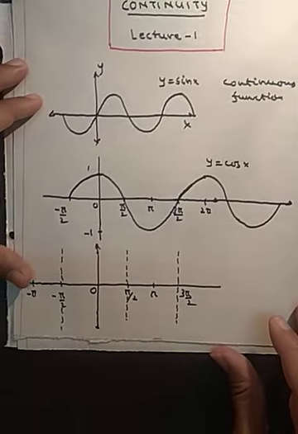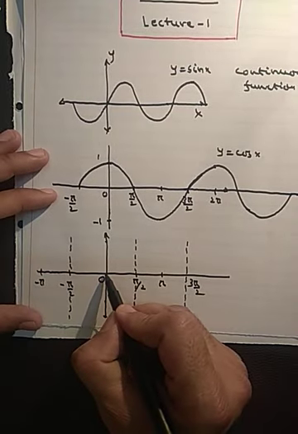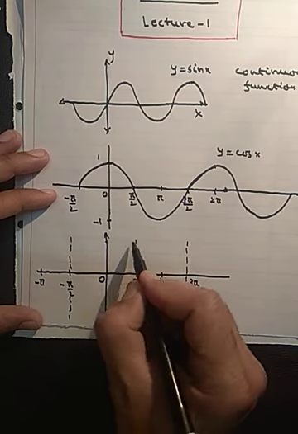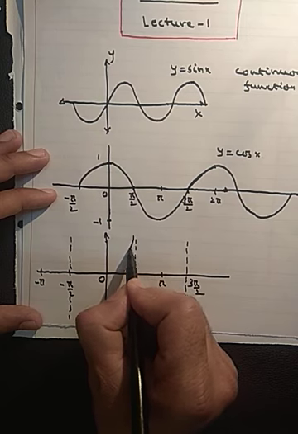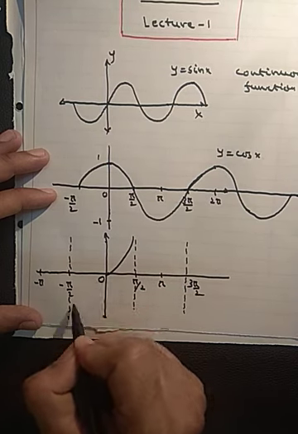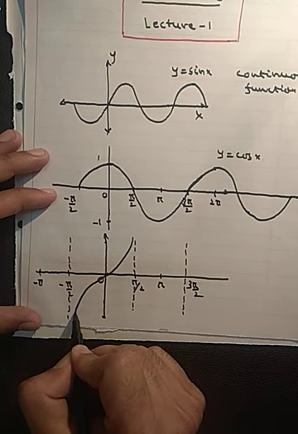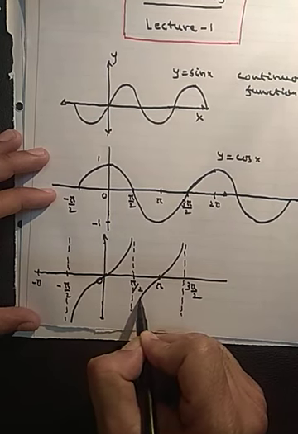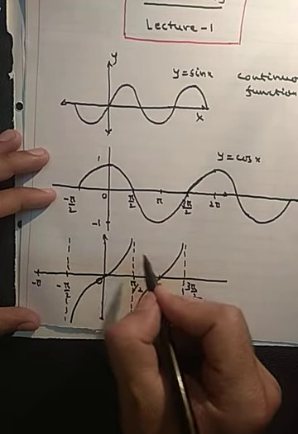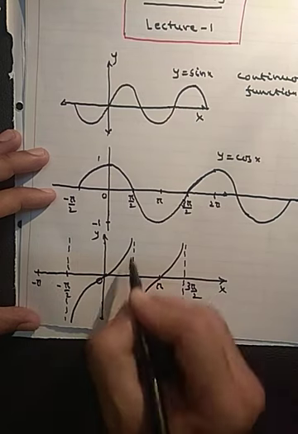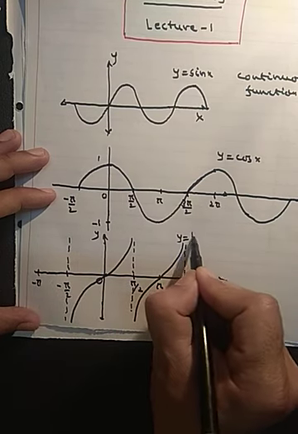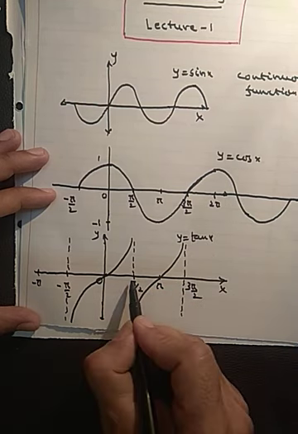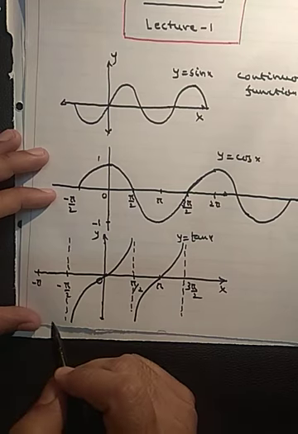If we draw the graph of tan x, we know that tan 0 is 0, and as x approaches pi by 2, tan x approaches positive infinity in this way. Okay, and this is the fourth quadrant. In the fourth quadrant it is negative. Similarly, in this way, this is the graph of tan x. Now you can say that you are drawing tan x by lifting the pen. What about at pi by 2, whether it is continuous or discontinuous?